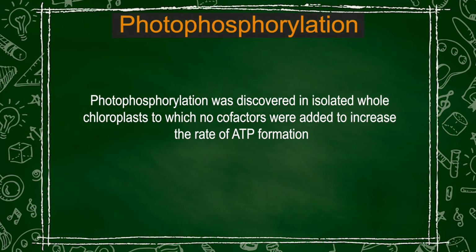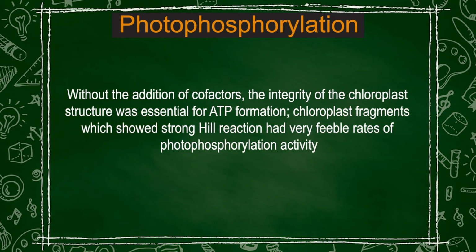Photophosphorylation was discovered with isolated intact chloroplasts, to which no cofactors were added to increase the rate of ATP formation. Without the addition of cofactors, the integrity of the chloroplast structure was essential for ATP formation. Chloroplast fragments showed strong Hill activity but very weak rates of photophosphorylation activity. Thus, the intact chloroplast structure was required for photophosphorylation.